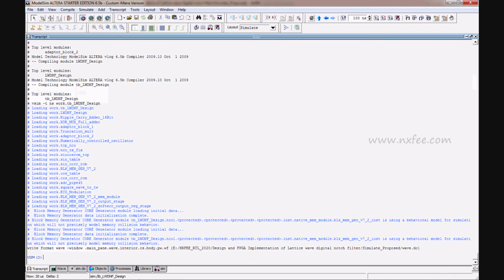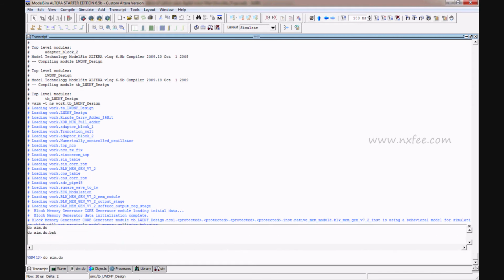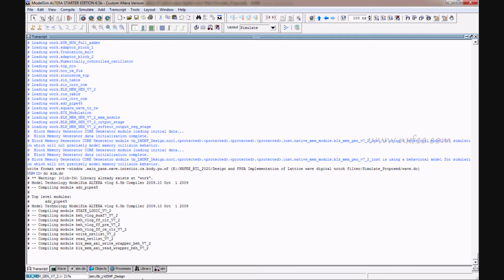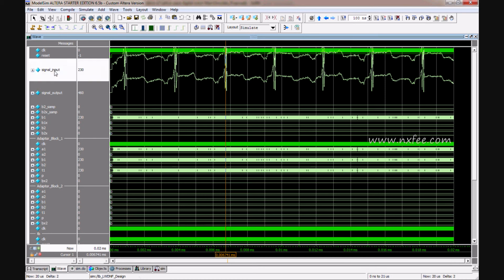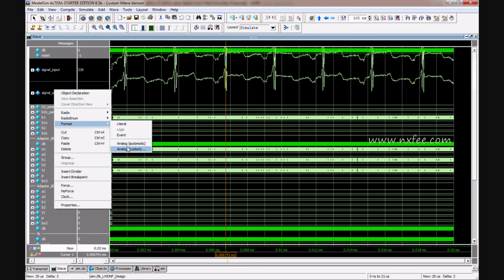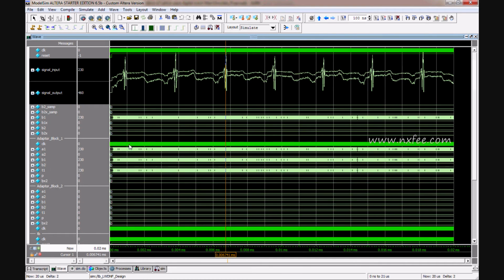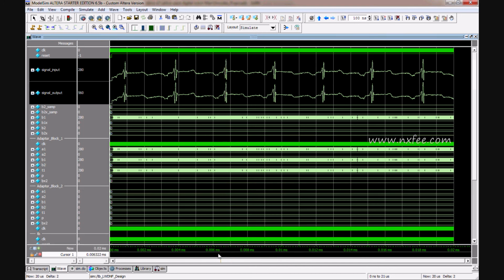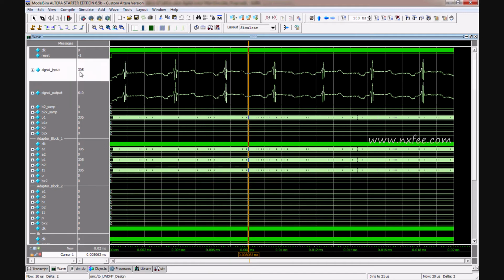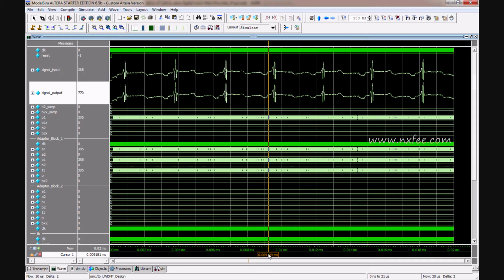Now we can run the same simulation. Here you can analyze the ECG signal input versus output. Here I am changing the cursor line. The input takes 305 and the output takes 610, so the overall power level values are increased in the output range.